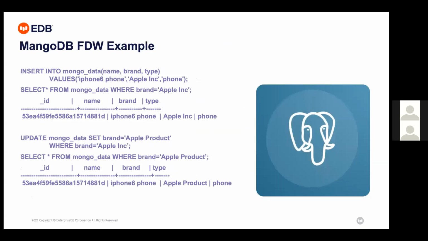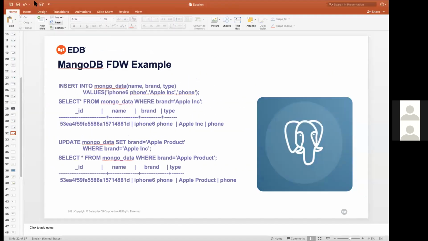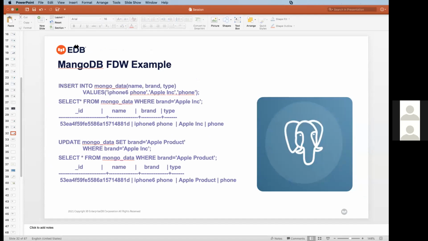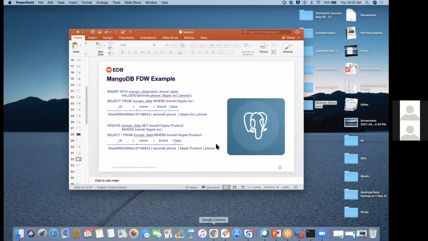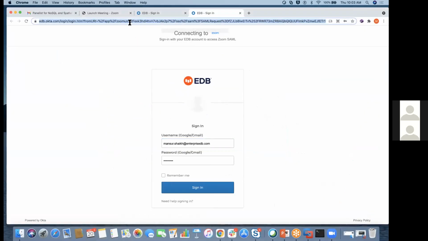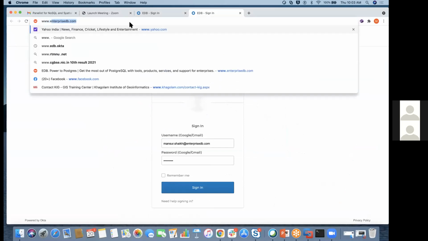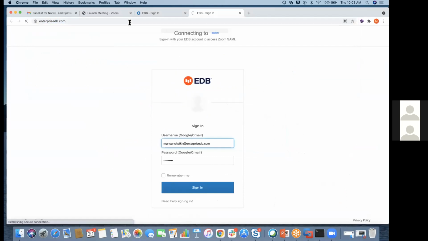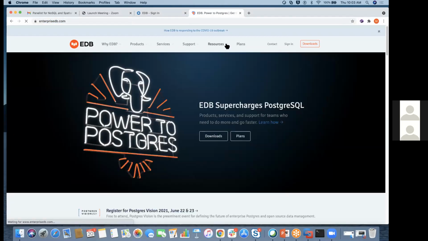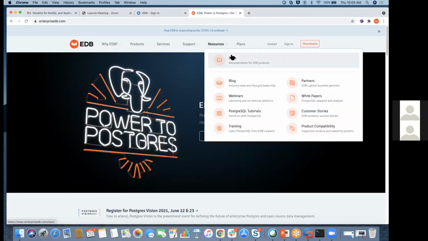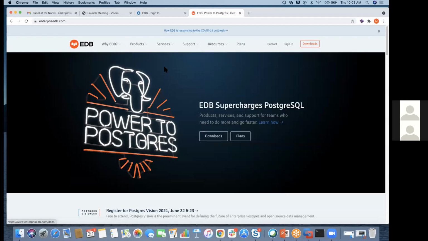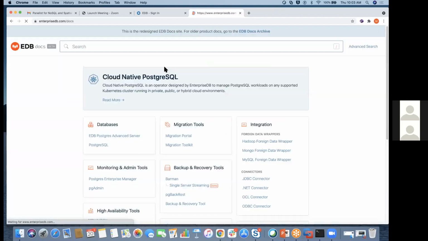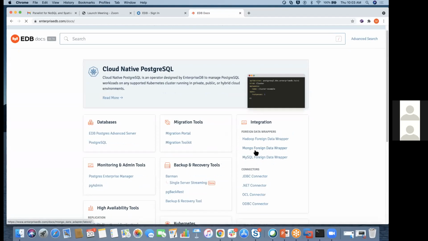And one more thing I'll show you here: if you want to implement it, you can go to enterprisedb.com and to the documentation. Here is the Mongo foreign data wrapper.